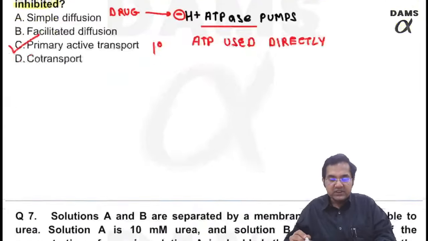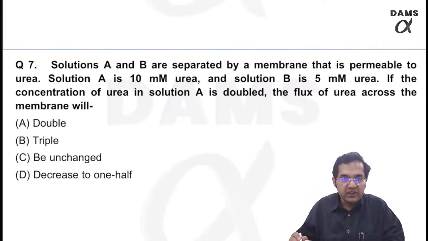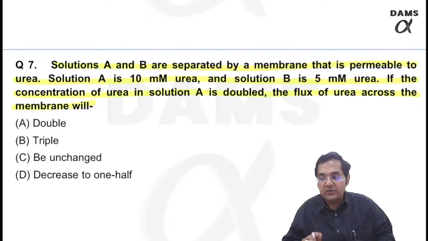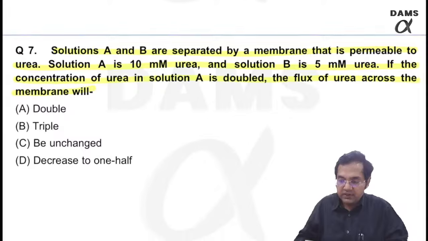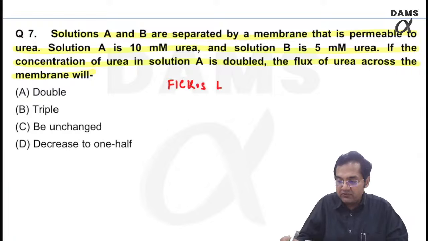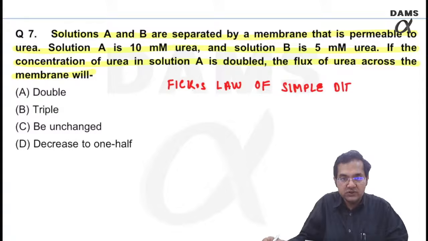Moving on to question number 7. Solutions A and B are separated by a membrane that is permeable to urea. Solution A is 10 millimoles of urea, B is 5 millimoles. If the concentration of urea in the solution A is doubled, then the flux of urea across the membrane will be. Yes, this is another important question where I am asking you an important law of diffusion known as Fick's law of simple diffusion.